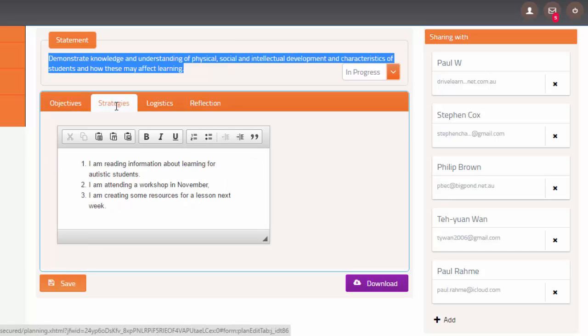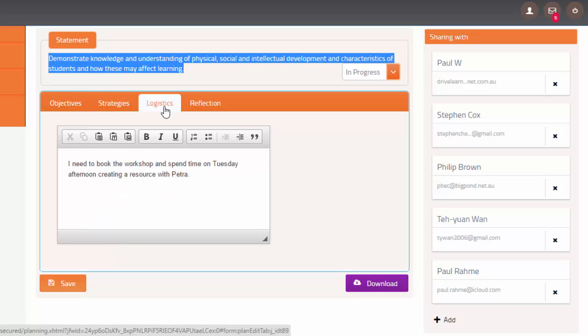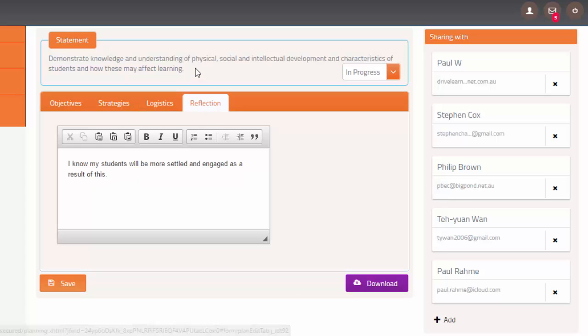I have also developed some strategies on how I'm going to achieve those objectives, some ideas about logistics, where, when, and how, and reflections about the planning process. Perhaps this is the first time I've actually reflected on professional plans that I have developed.